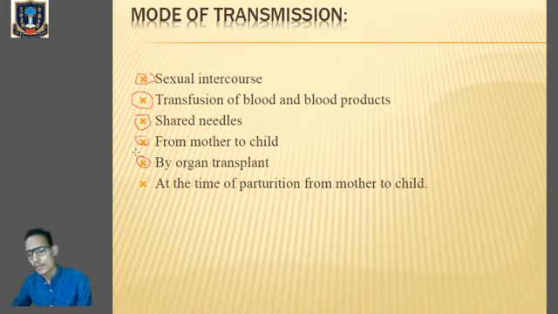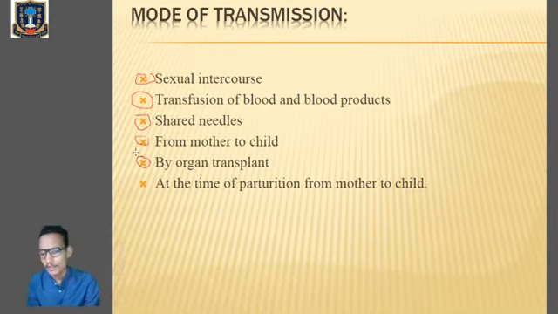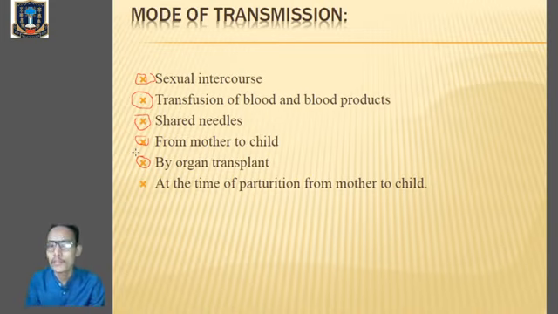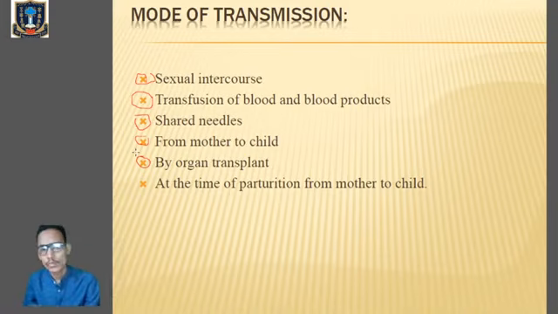If one of the organs is dysfunctioning or malfunctioning, we can go for organ transplantation. If an individual is HIV positive and we use the organ of that individual, then the person receiving that organ will also become infected by the HIV virus. So during organ transplantation also the HIV virus can be transmitted.